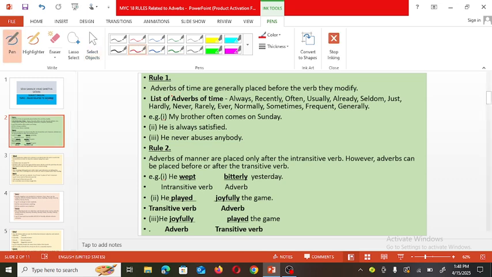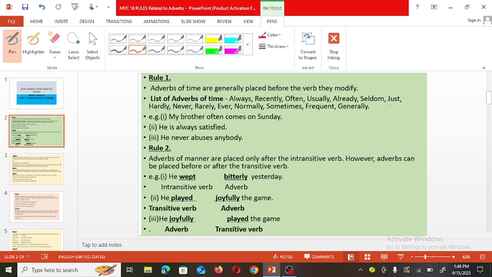Now first rule. Adverbs of time are generally placed before the verb they modify. Here, a few adverbs of time are given, such as always, recently, often, usually, already, seldom, just, hardly, never, rarely, ever, normally, sometimes, frequent or frequently, generally, and so on.